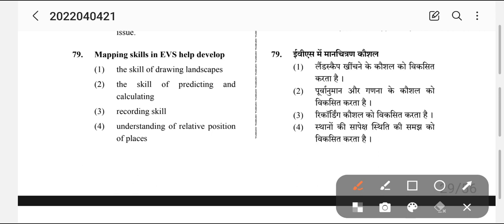So friends, EVS is not a drawing class, so we are not going to check the skills of drawing landscapes. Number 2, skill of predicting and calculating. Predicting and calculating, there are other subjects also like stats and maths. Recording skills, no, they are not checking the memory.